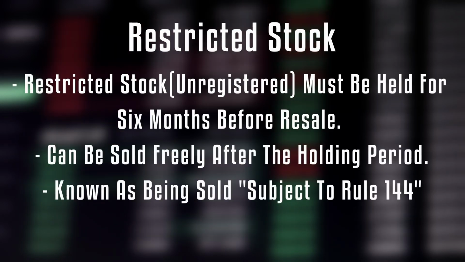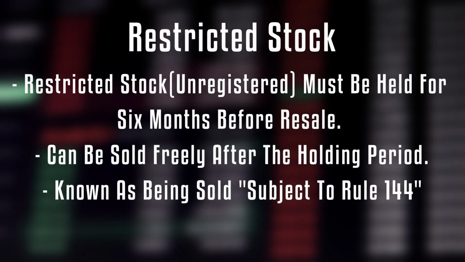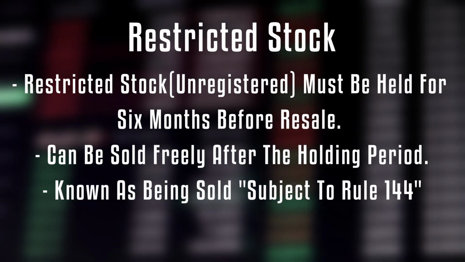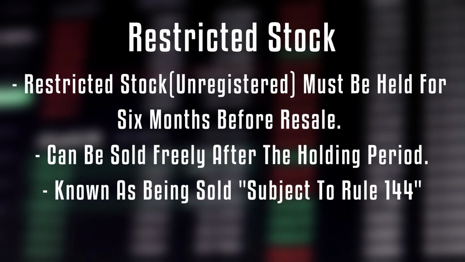Restricted shares, also known as unregistered stock, must be held fully paid for 6 months at a minimum before it can be resold. From then on, the stock can be resold subject to Rule 144 and traded freely thereafter.